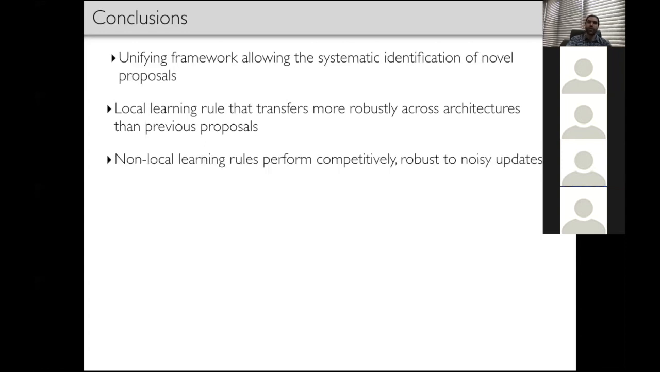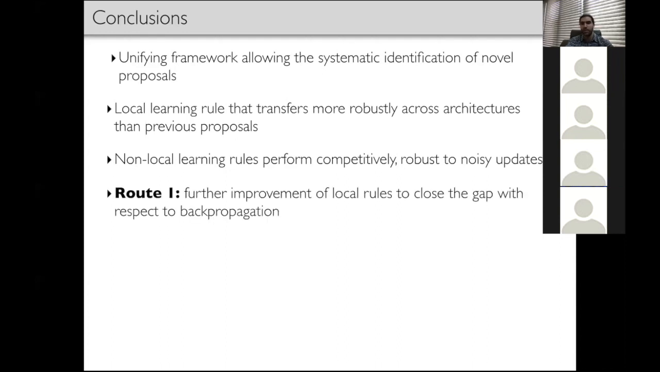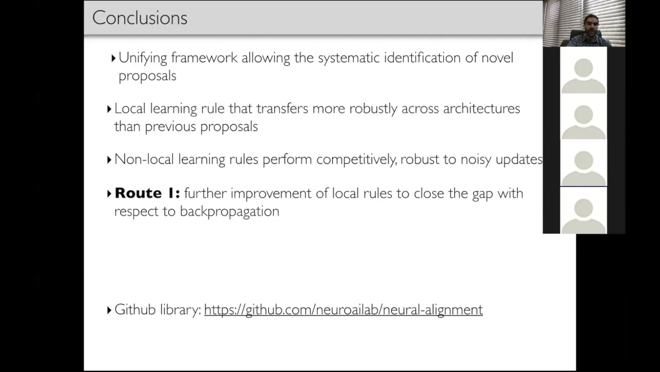We also formulate non-local learning rules that achieve competitive performance with backpropagation, requiring almost no metaparameter tuning, and that are robust to noisy updates. Taken together, our findings suggest that there are two routes towards the discovery of robust, scalable, and neurally plausible credit assignment without weight symmetry. The first route involves improving local rules. To aid in this exploration going forward, we have written an open source TensorFlow library, allowing others to train arbitrary neural networks and learning rules at scale, distributed across multiple GPU or TPU workers.